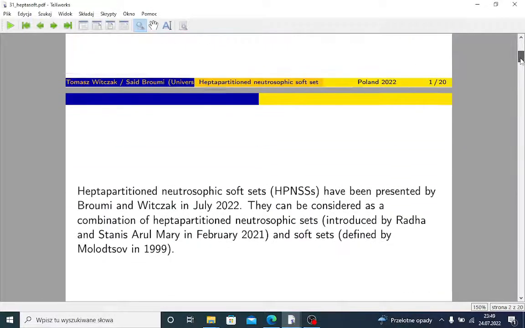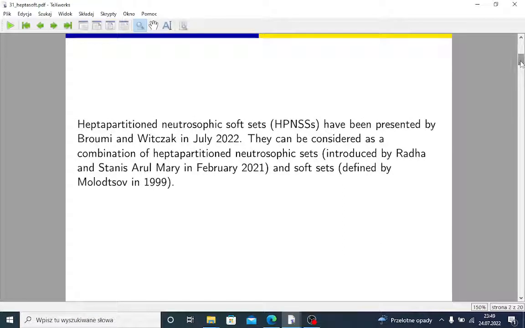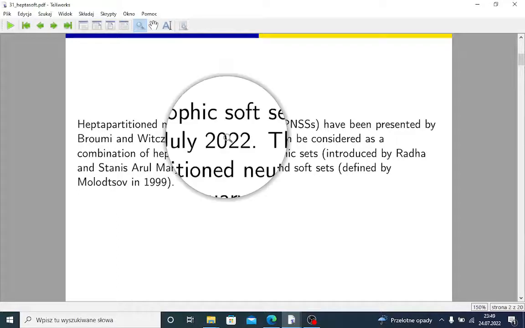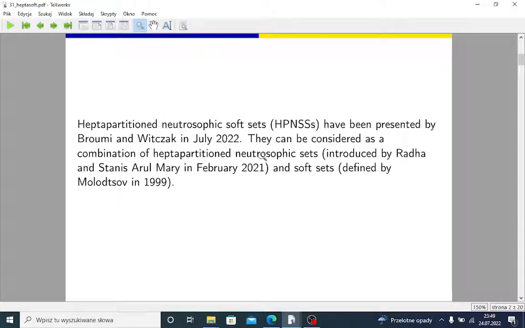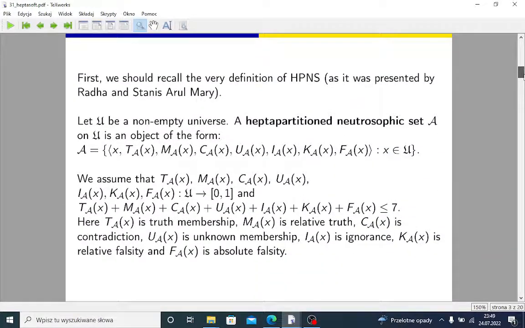Heptapartitioned neutrosophic soft sets. They were presented by Said Brumi and me in July 2022, and they can be considered as a combination of heptapartitioned neutrosophic sets, introduced by Rada and Stanisław Ulmeri more than 1 year ago in 2021, and soft sets defined by Molotsov in 1999. So first, we should recall the definition of heptapartitioned neutrosophic set as it was presented by Rada and Stanisław Ulmeri.